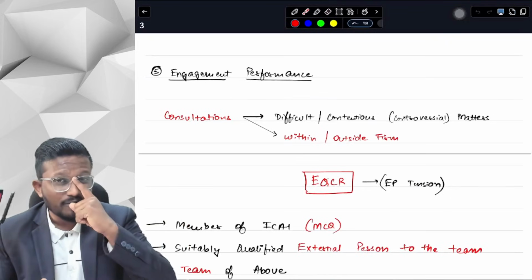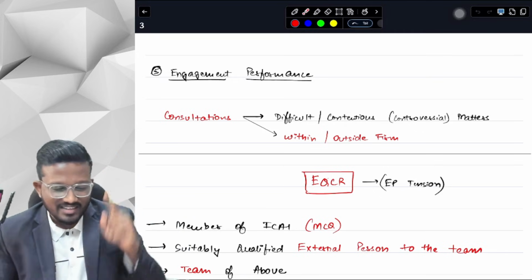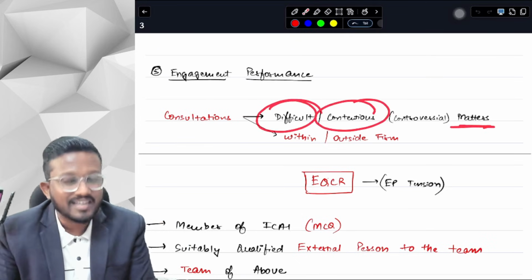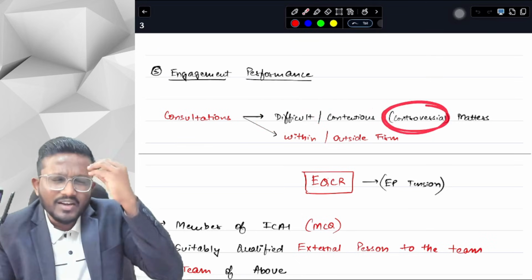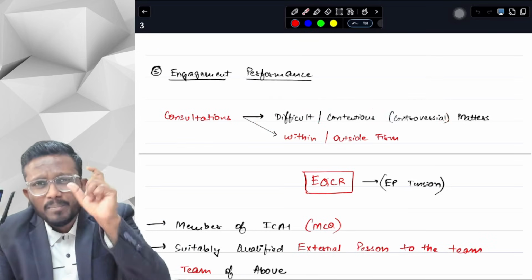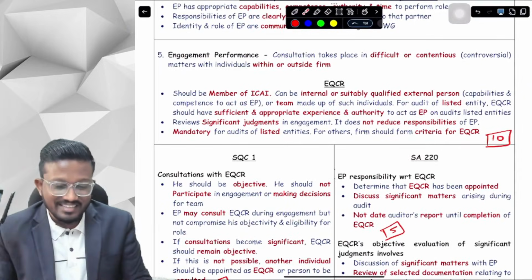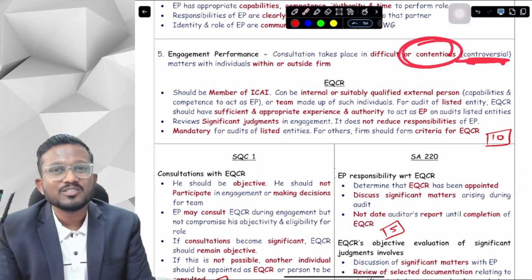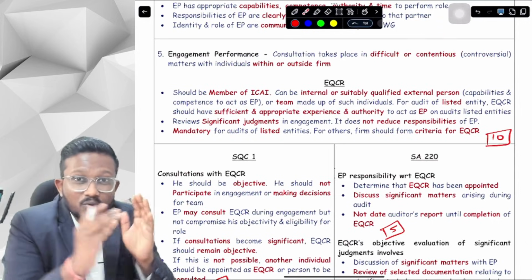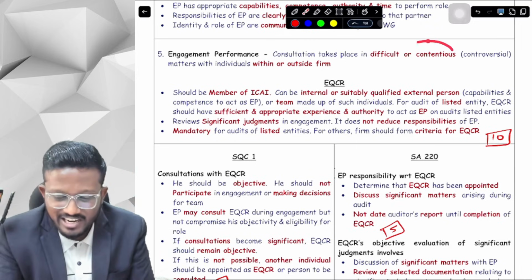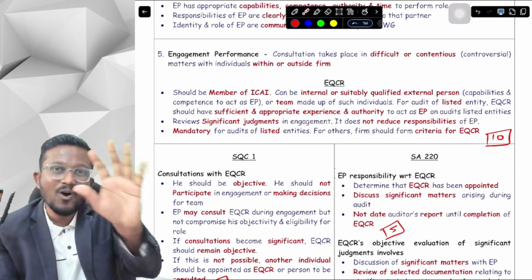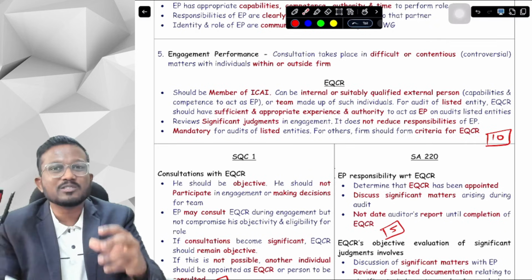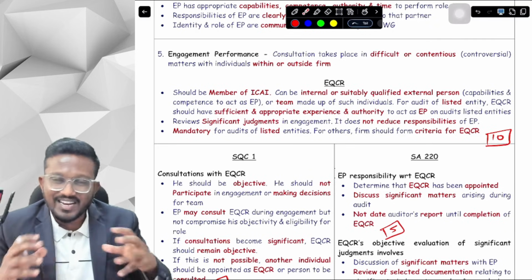Just one more thing you have to understand before coming to EQCR is, first of all, if there is any difficult or contentious matter, contentious meaning controversial. Whenever there is any jargon or any typical word, we have already included a simpler version in our concept book. You can see contentious, controversial in brackets, so that you know what this word means. You don't have to scratch your head wondering what is contentious. We have already done all the efforts and all the analysis that is required for students to use this book very comprehensively and very easily.